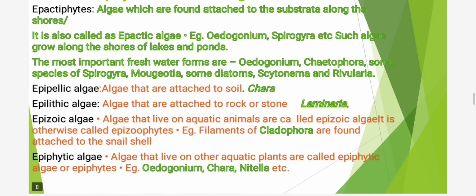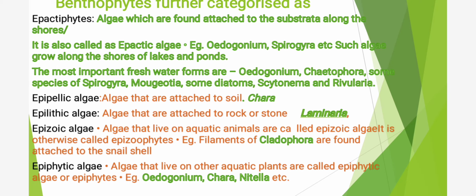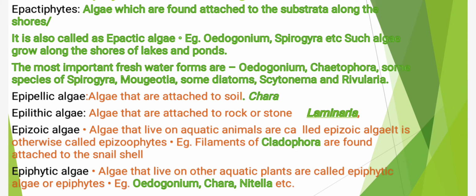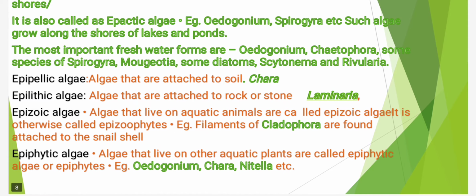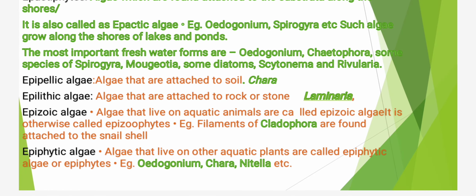Next category is epiphytic algae. These are the algae which are attached to the soil, and example of this is Chara. Then is epilithic algae. These are the algae which are found attached to the rocks or stones, and example is Laminaria. Next is epizoic algae. As name suggests, these type of algae they grow on the aquatic animals. They are also called as epizoophytes. For example, filaments of Cladophora are found attached to the snail shell.